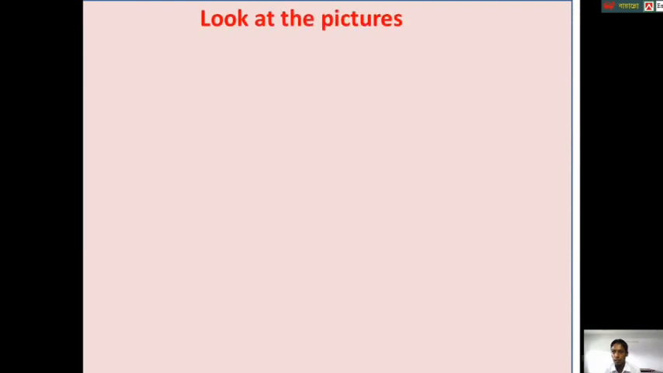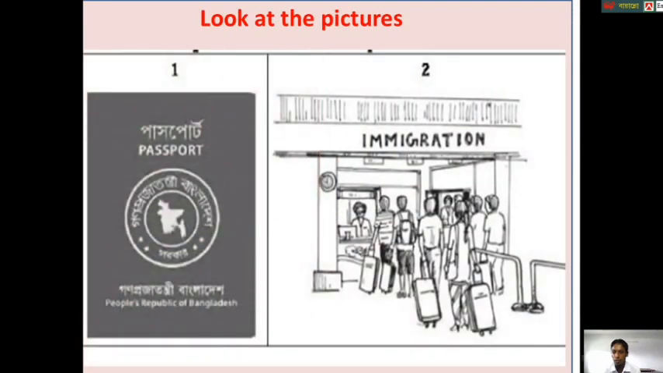Dear students, look at the pictures. What do you see in picture 1? Yes, in picture 1, we see the cover page of a Bangladeshi passport. Dear students, can you tell why does a person need a passport? Yes, a person needs passport in order to travel.